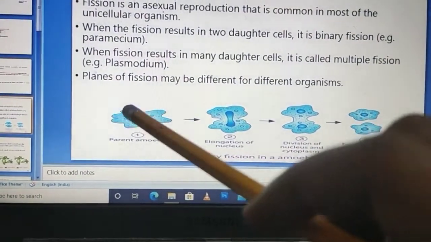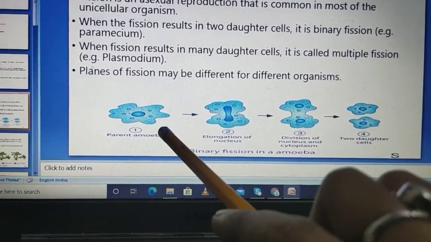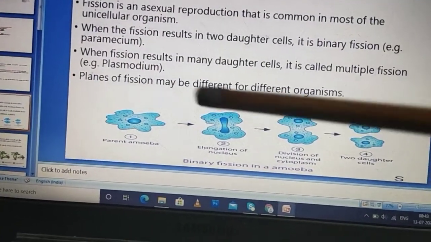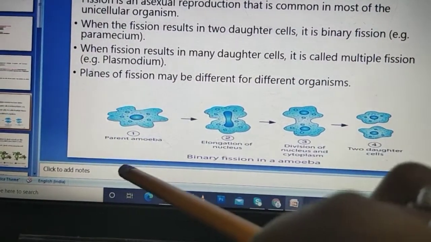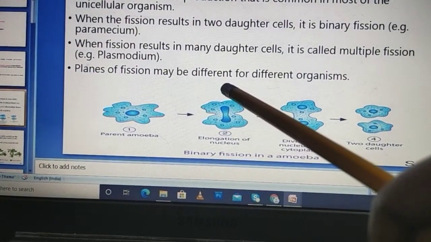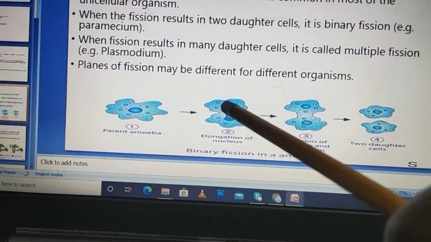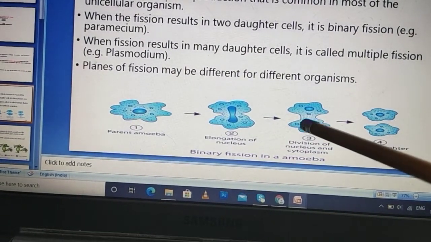Like first, the parent amoeba is dividing by the process of fission. For the division, the parent amoeba first elongates its nucleus. Then this nucleus, after elongation, further divides itself into two.